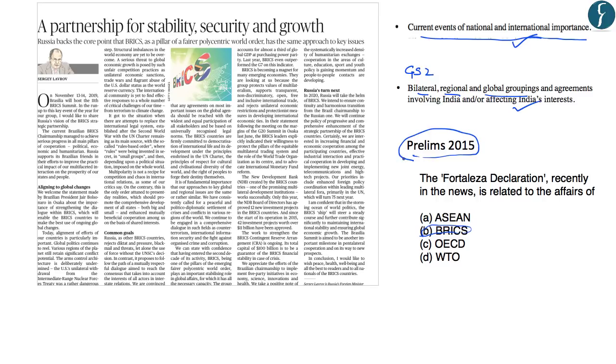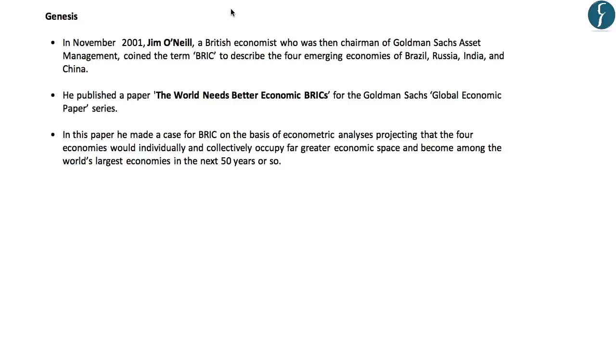We will first understand the genesis of BRICS, then we will have a look at a few of the important summits, and then we will analyze the importance of BRICS as a grouping for India. BRICS as a grouping is unique in the sense that the idea to form this association did not come from member countries, but rather it came from an economist known as Jim O'Neill, who was then chairman of Goldman Sachs. He highlighted the role of BRIC, which is Brazil, Russia, India and China, as very important nations in coming decades, which had the potential to challenge the developed nations.